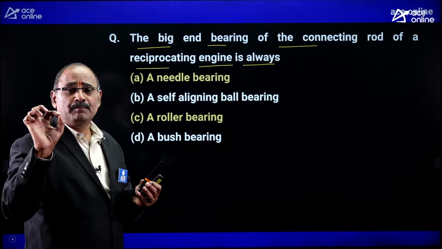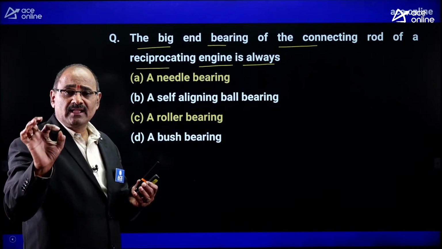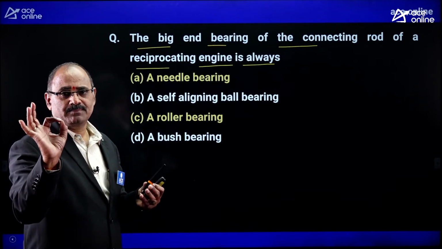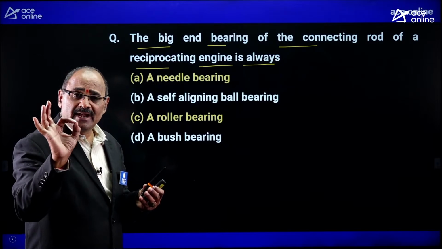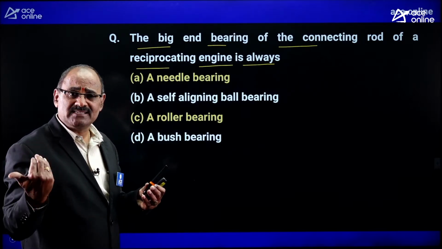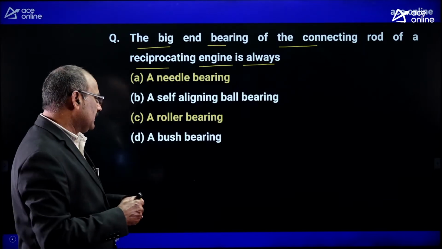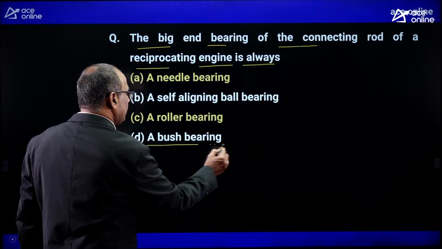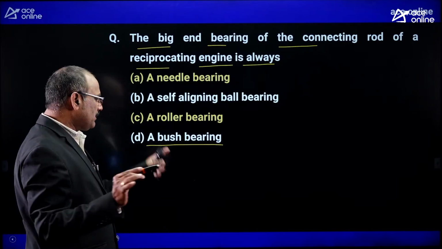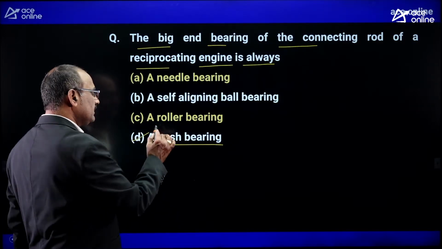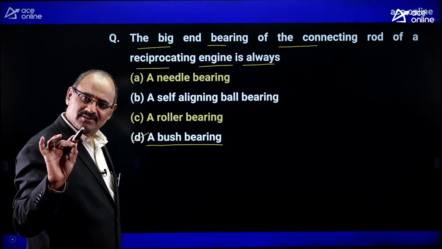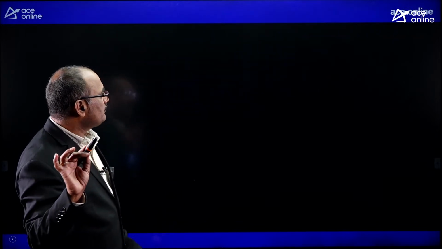That crank pin is basically a journal bearing, but that bearing is made to split into two parts, for easily inserting and for easily replacing. That's why that kind of bearing you may call a bush bearing. The big end of the connecting rod is connected to the crank by means of a bearing called a bush bearing. That means that the crank pin is acting as a bush bearing. Okay. Similarly, look at another important question.